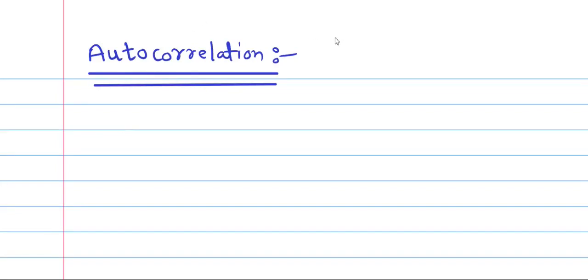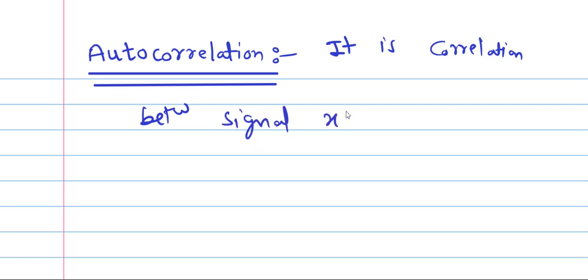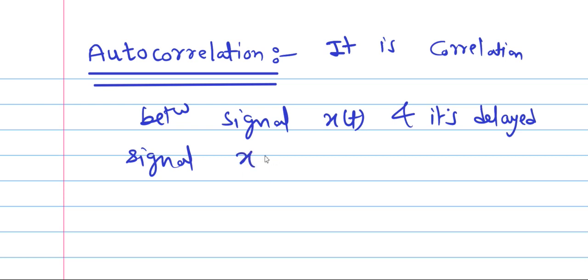Autocorrelation. It is the correlation between signal x of t and its delayed signal x of t minus tau. So it is the correlation between signal x of t and its delayed signal x of t minus tau.